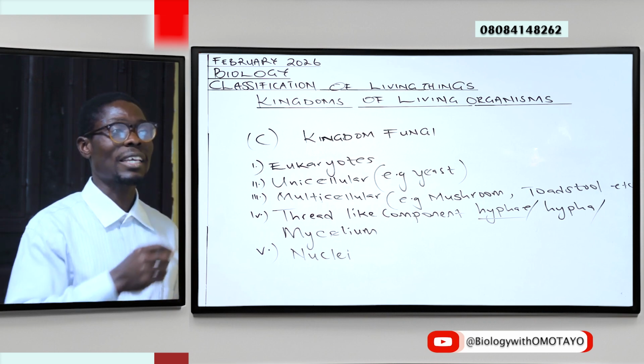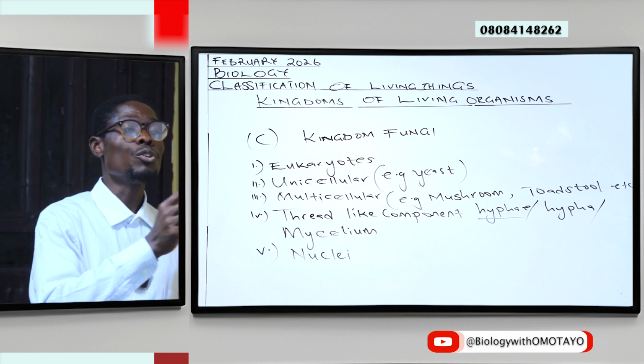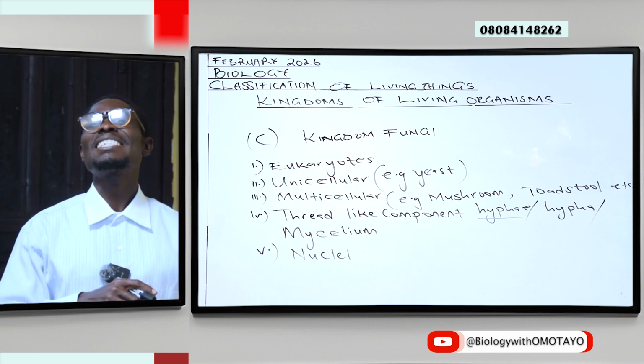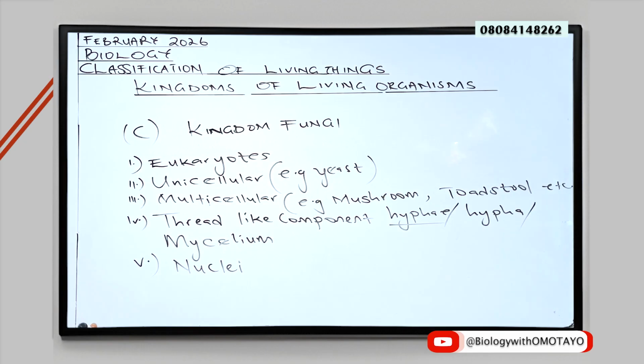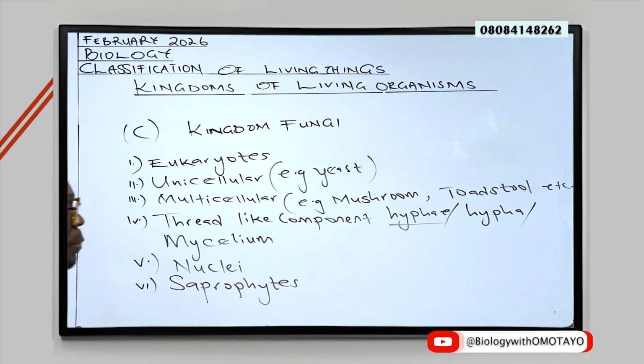But for our kingdom fungi here, we do have members with several nuclei, so not just two.